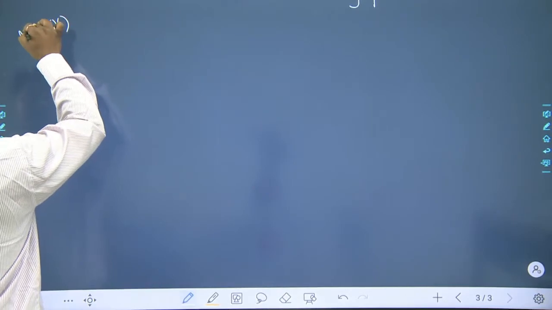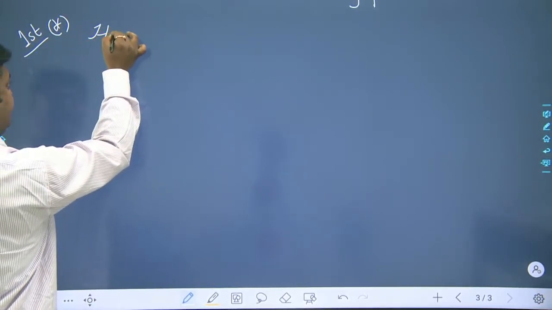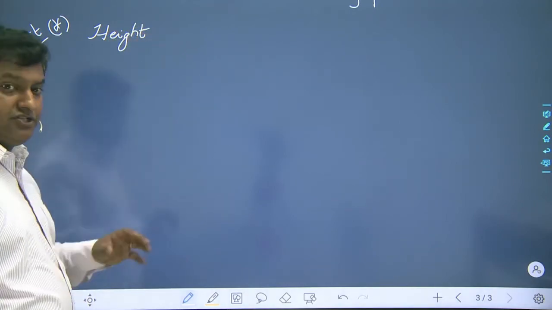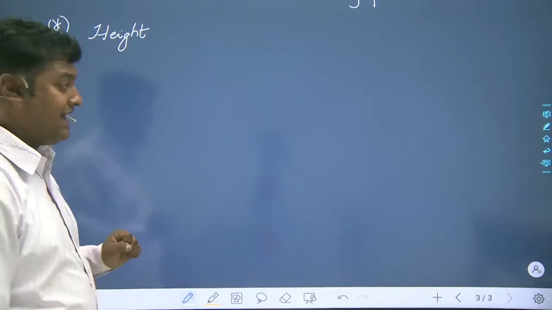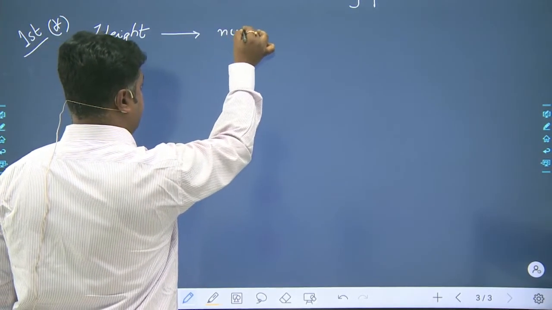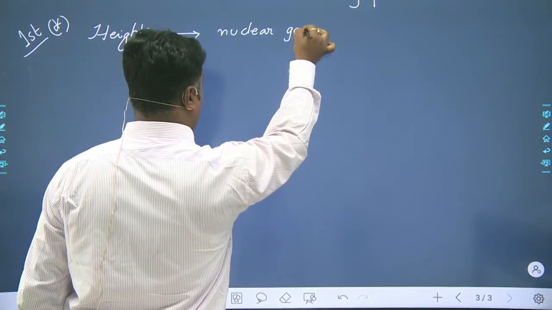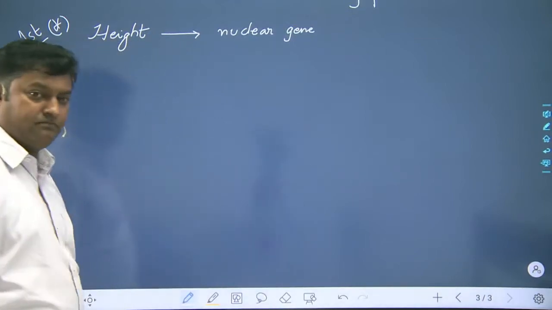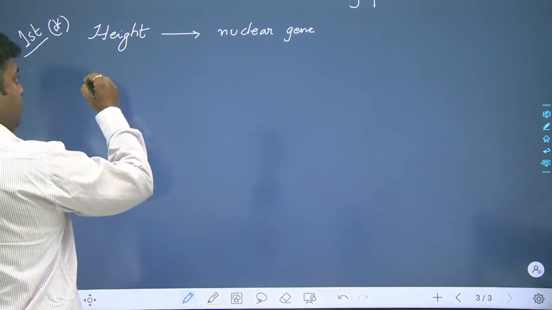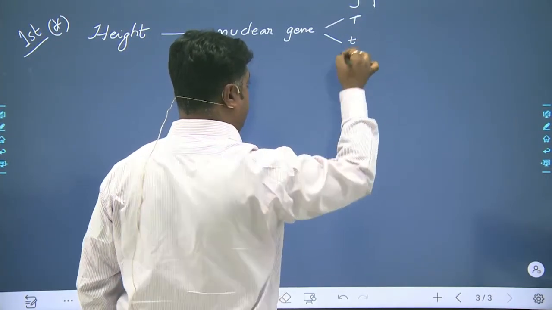First condition: we will assume that the gene for the height character is a nuclear gene. Clear? Then what will happen? Let us see.